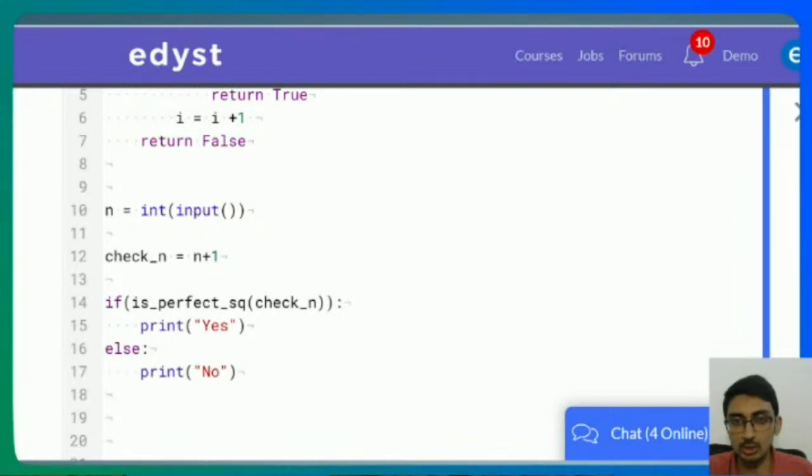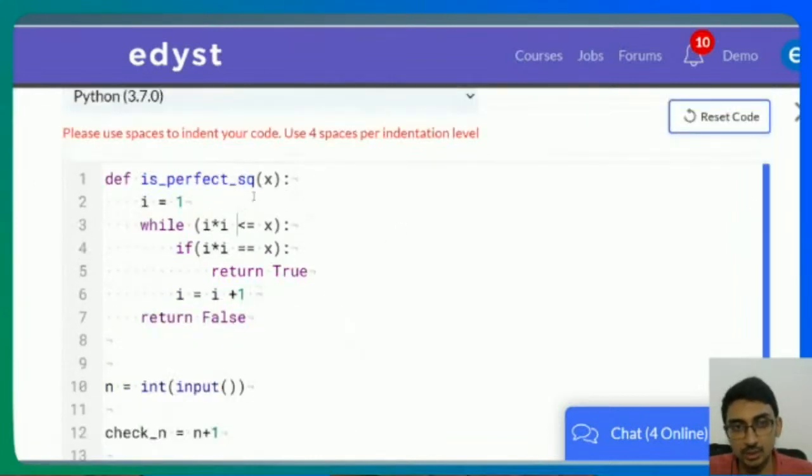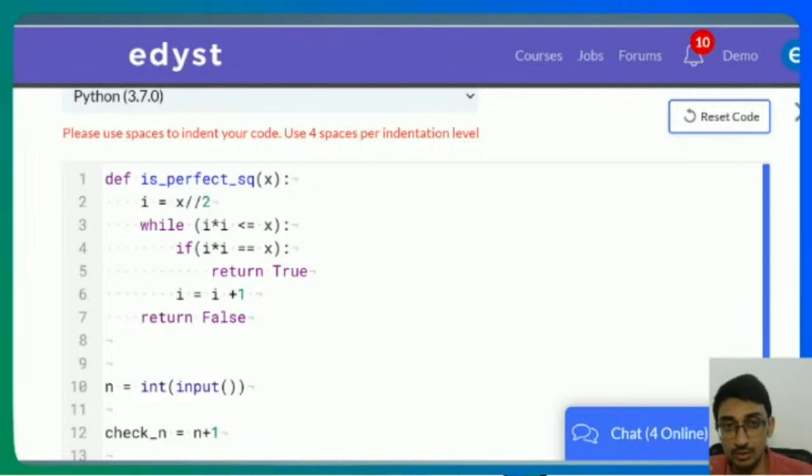How do you actually apply binary search here? Well, what you could do is take i is equal to x divided by 2, right? And you can then go like, if this square is greater than x, you go to the left side. So you divide this by 2 further.